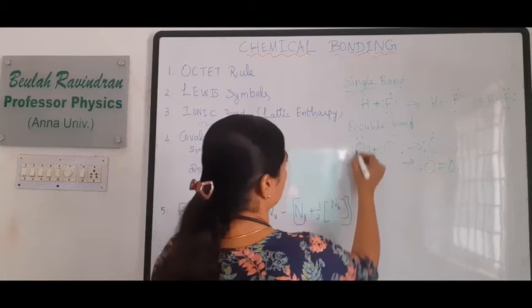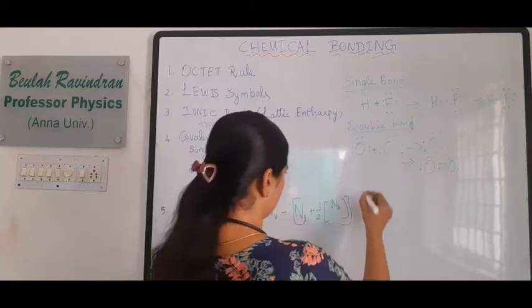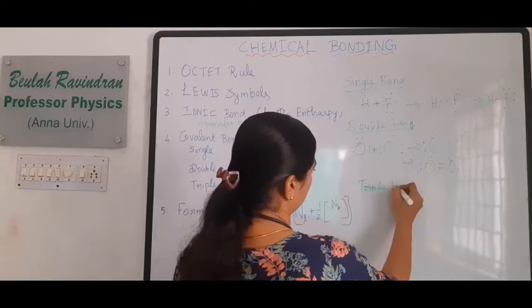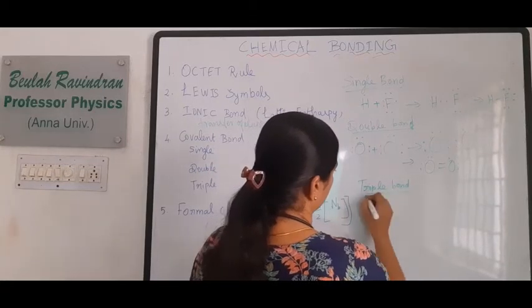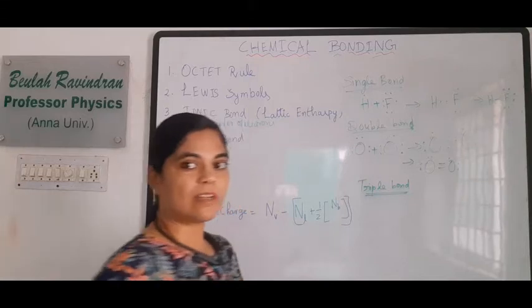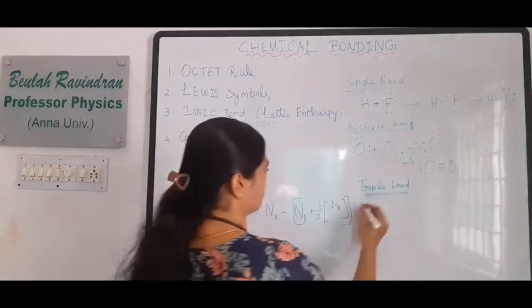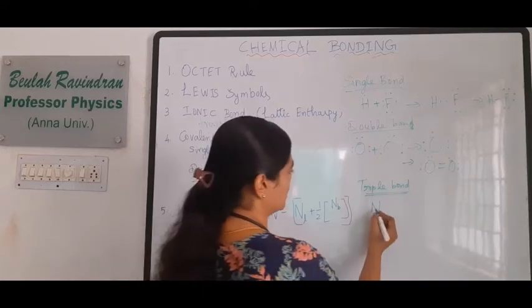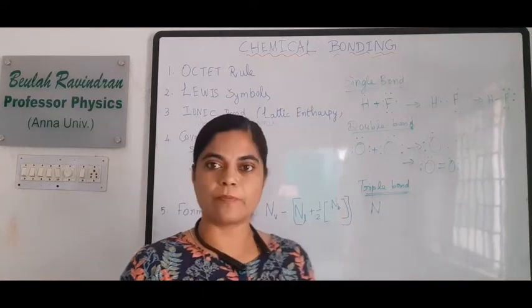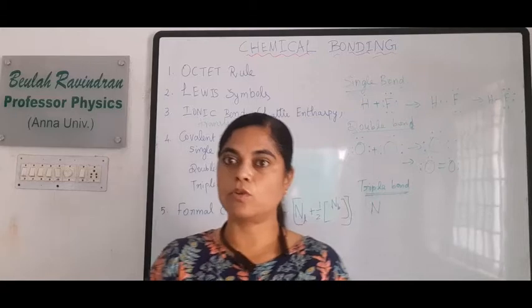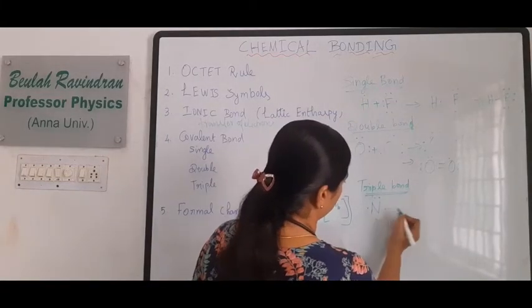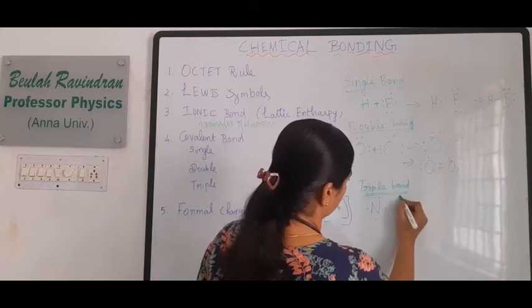And then what next? Triple bond. We can see this triple bond in nitrogen to nitrogen, the N2 molecule. How many electrons are in nitrogen? There are 7 electrons: 1s2, 2s2, 2p3.